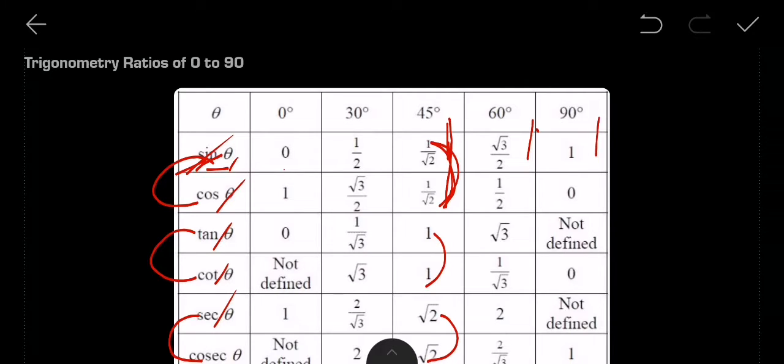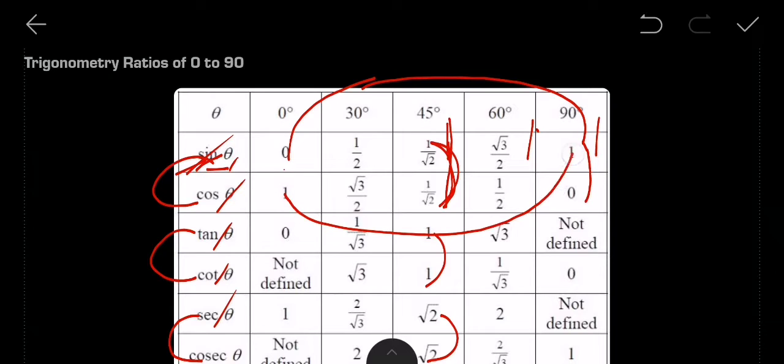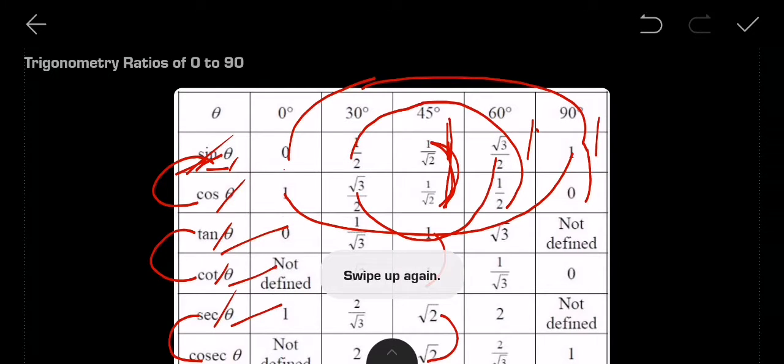Here, sine 0 degrees is equal to cos 90 degrees, and cos 0 degrees is equal to sine 90 degrees. Sine 30 degrees is equal to cos 60 degrees, and cos 30 degrees is equal to sine 60 degrees. Similarly, tan, cot, sec and cosec are also the same. There is no issue, and I hope you can learn it a bit.